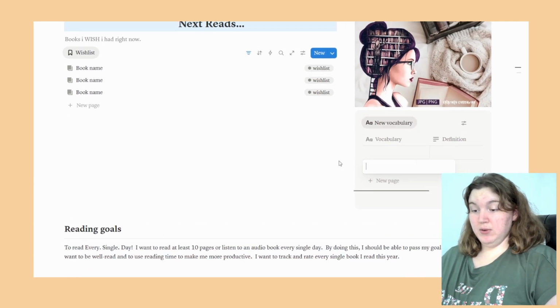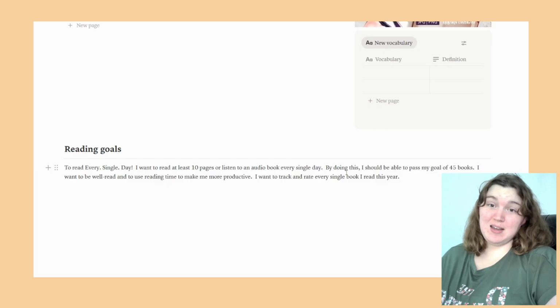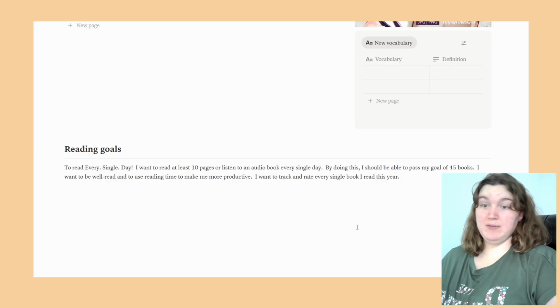You can track your vocabulary. I may not use this a ton, but it's cool to have. And then she has this section where you write down in specific detail your reading goals. So I put my goals were to read every single day. I want to read at least 10 pages or listen to an audiobook every single day.